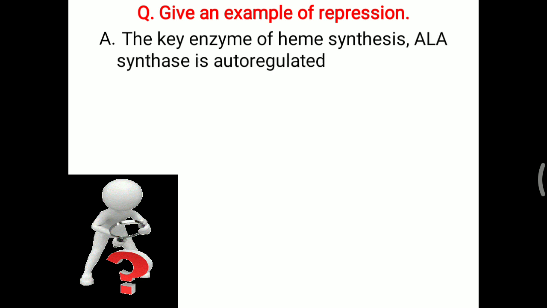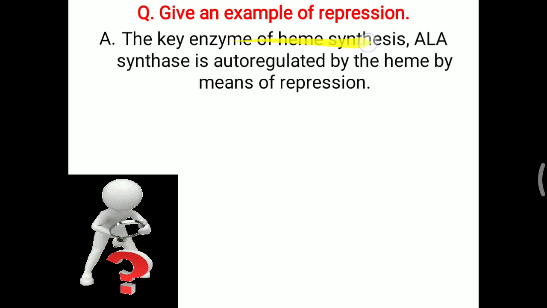Give an example of repression. The key enzyme of heme synthesis, which is responsible for heme formation, is ALA synthase. It is auto-regulated by heme by means of repression. What is the end product of heme synthesis? That is heme itself. So when heme is sufficiently produced, it leads to repression of the key enzyme of heme synthesis, ALA synthase. When heme is present and works as a repressor, the formation of ALA synthase will decrease in the cell, so heme synthesis will automatically decrease. That is called repression of heme synthesis.